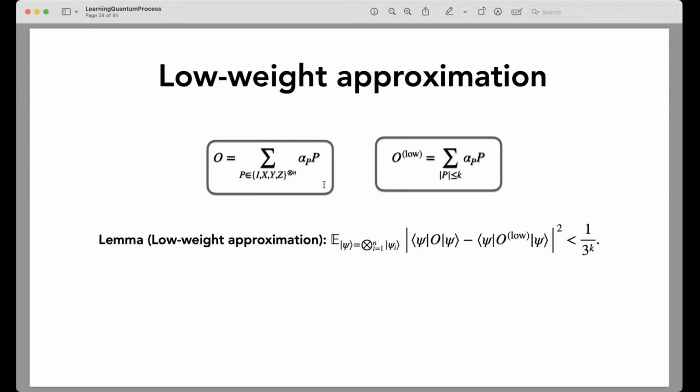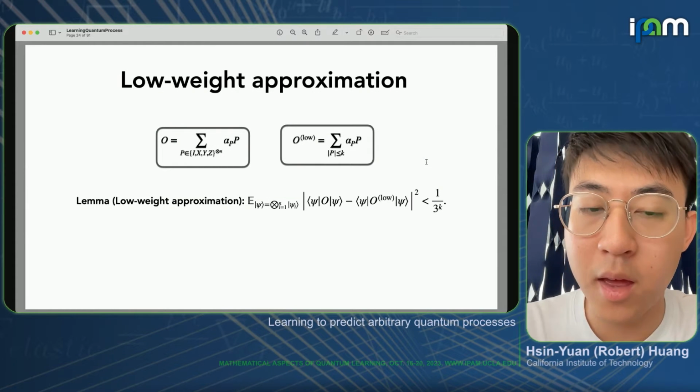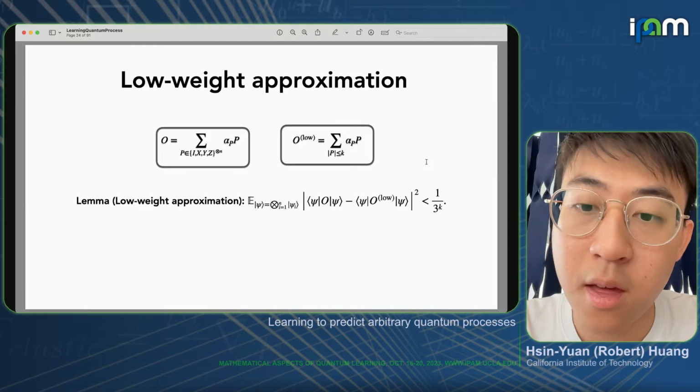If we just truncate away all the high-weight Paulis and look at the low-weight approximation, essentially this O low here, there's a lemma which states that no matter what O is, as long as it has a bounded spectral norm, then we will have an average distance between O and O low that decays exponentially in K. We just need to take K to be some logarithmic number, and now we can guarantee that the average case distance is small.